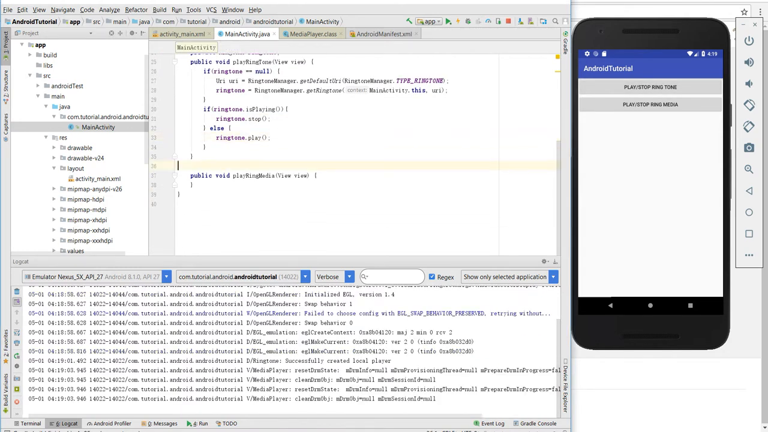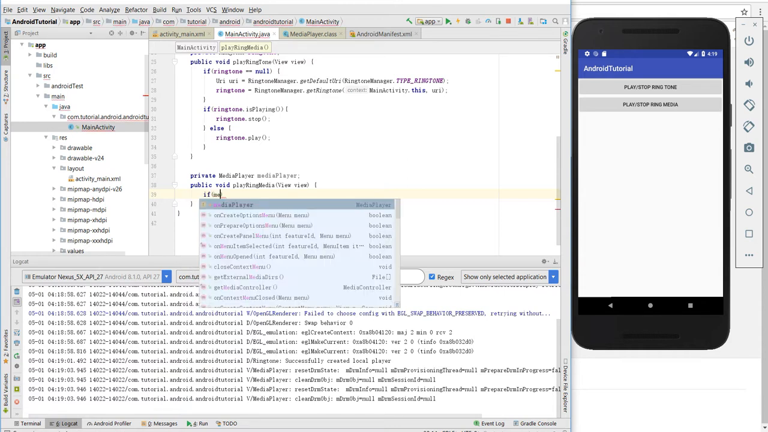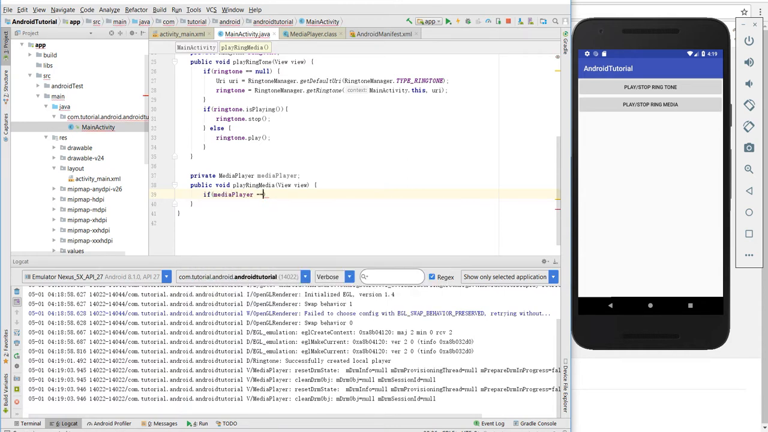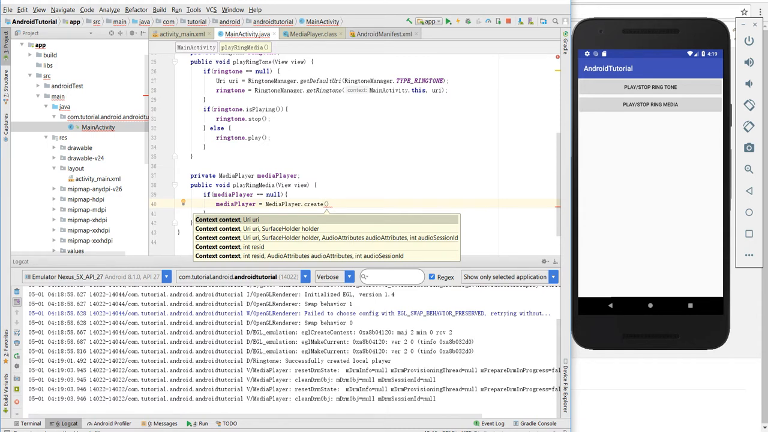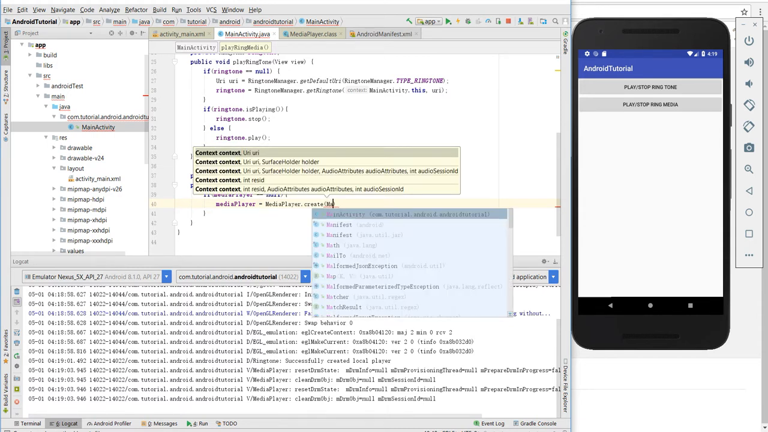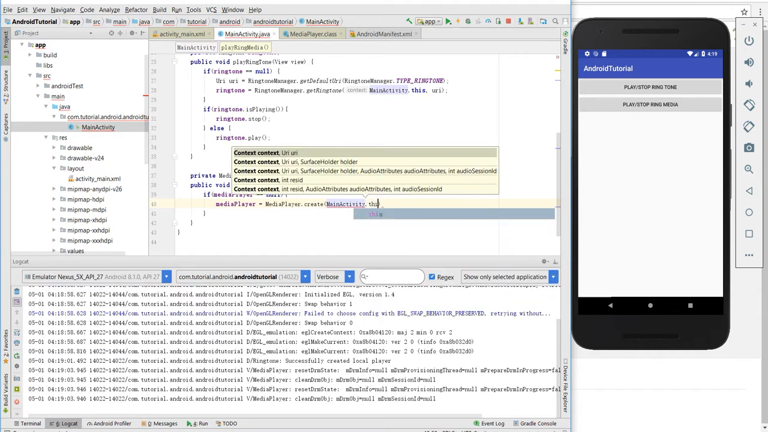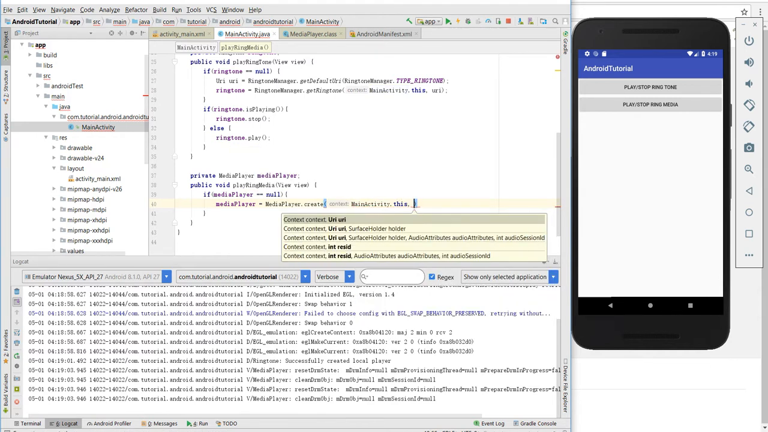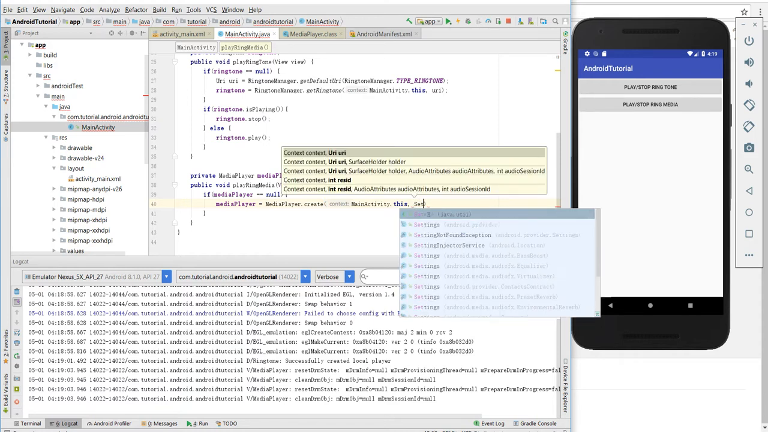Okay, it works well. We're going to do the same for the media player button. So we are going to create a MediaPlayer field. And if the field is null, we are going to create one. So we are going to use the static create method. We use the first one. We pass the context of the activity. Then next we are going to get the settings.